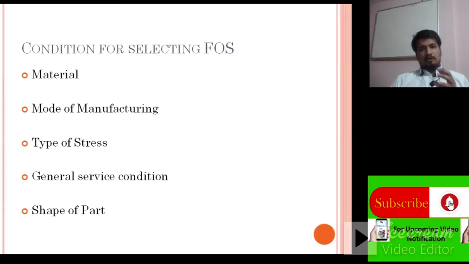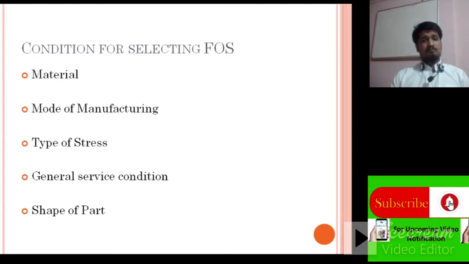When the component is assembled in a device or machine, in running time different loads are applied on that element, and which stresses are going to occur inside the material has to be considered while designing the component. So the types of stresses is also an important point while considering the value of factor of safety.